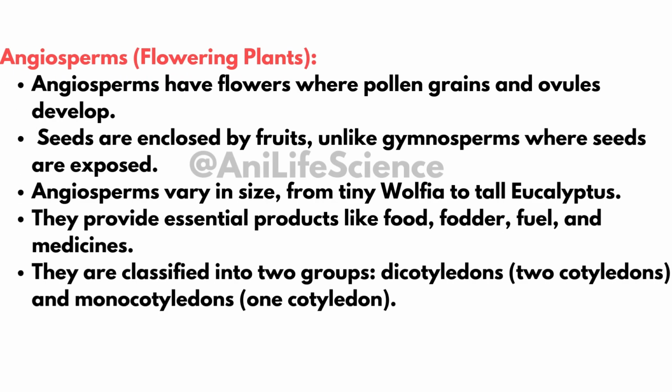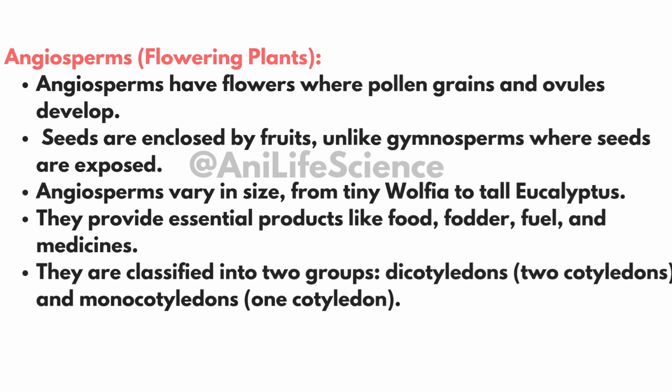Angiosperms, the flowering plants. Flowers develop pollen grains and ovules. Seeds are enclosed within fruits, unlike exposed seeds in gymnosperms. Size ranges from tiny Wolffia to tall Eucalyptus. They provide food, fodder, fuel, and medicines. Classification: dicotyledons have 2 cotyledons; monocotyledons have 1 cotyledon.